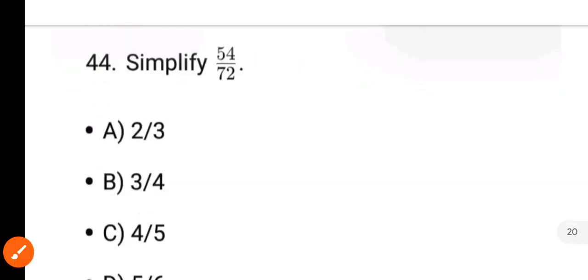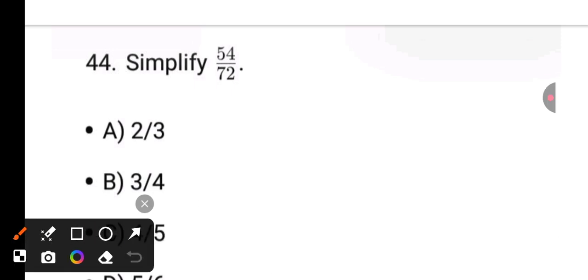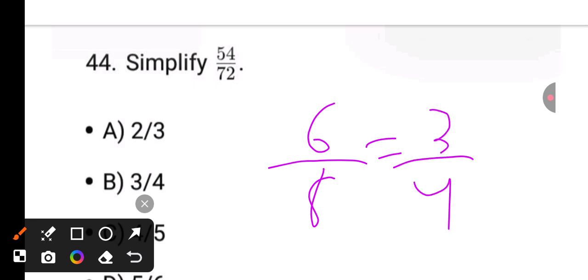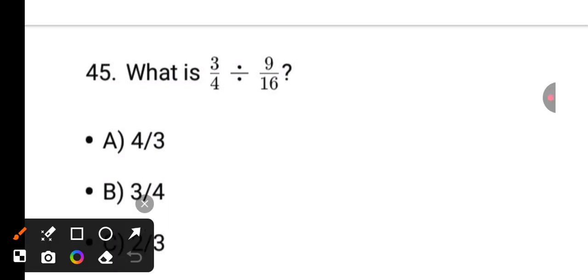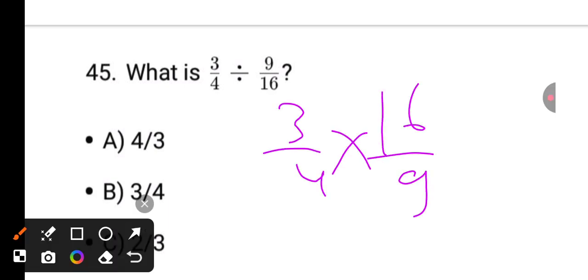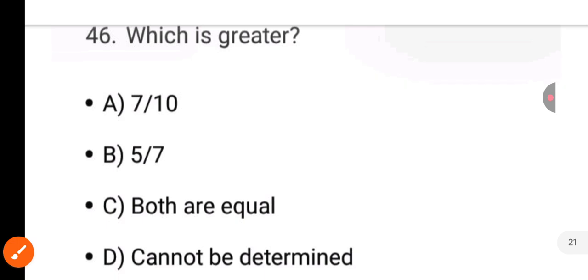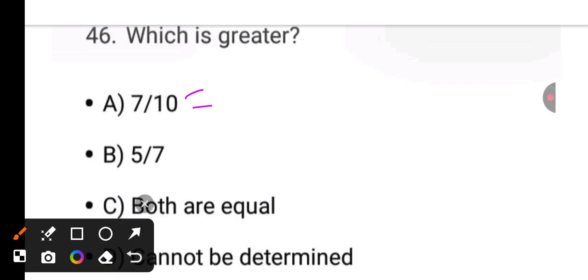Next, it is 3 by 4. 3 by 4 is the answer. Again 3 by 4 into 16 by 9. It is 3 times, it is 4 times, 4 by 3. Next, which is greater? See, 7 by 10 equals to 0.7.